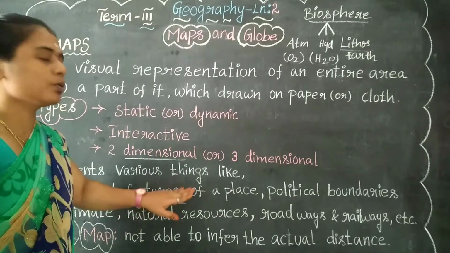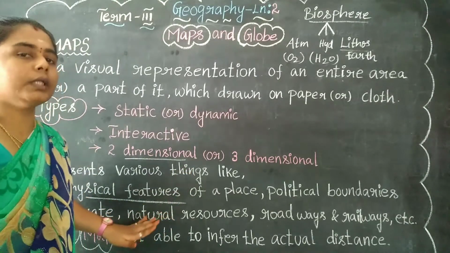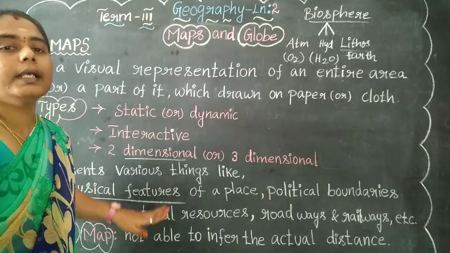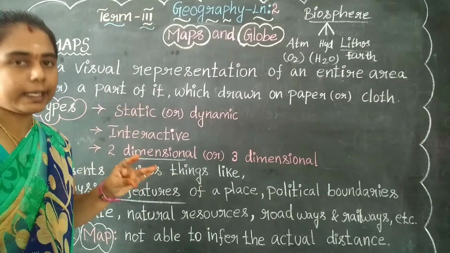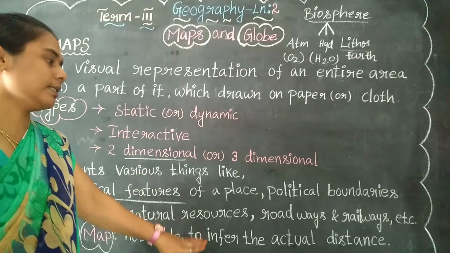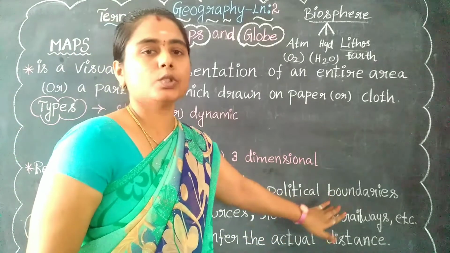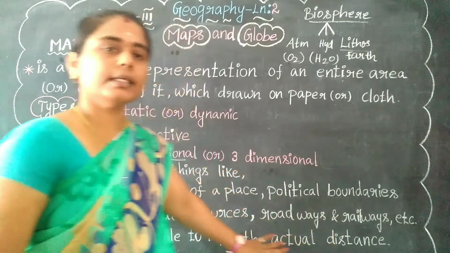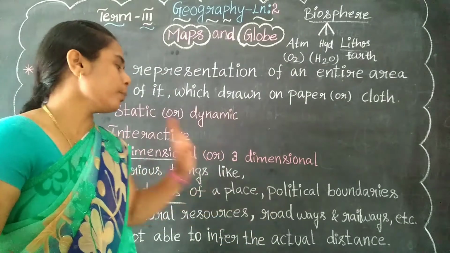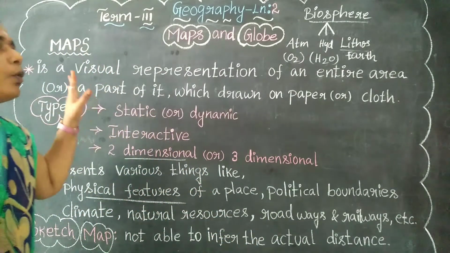And the natural resources, which we know about: land, water and air. Then roadways and railways, the roads and railway stations. So these are all the representations of a map.